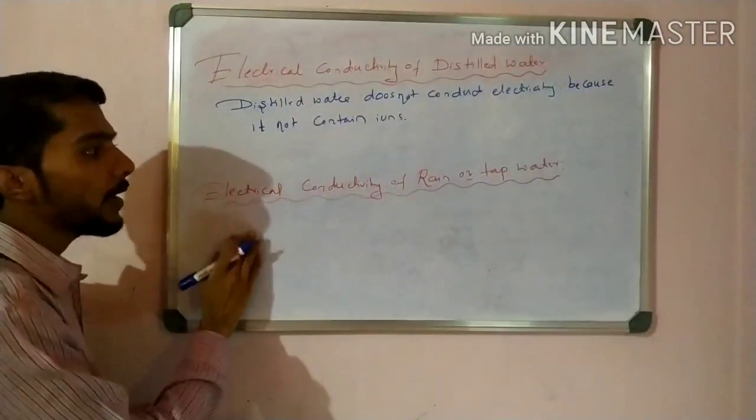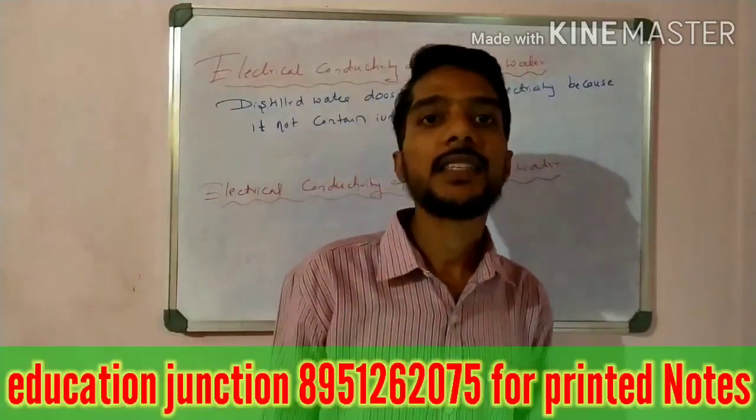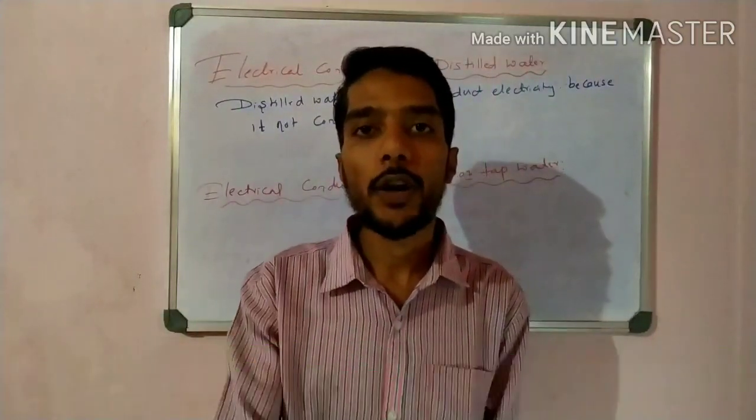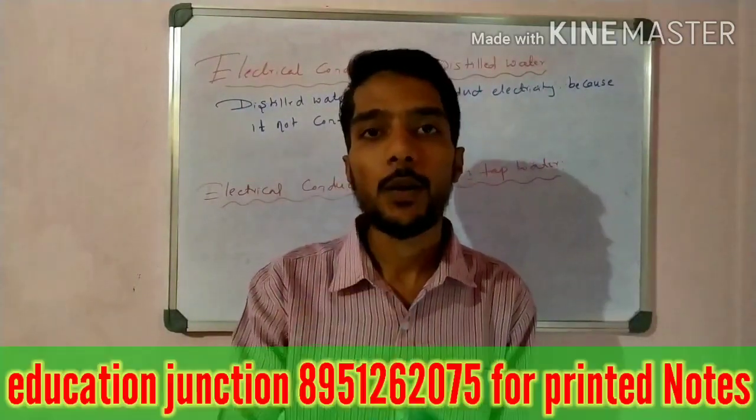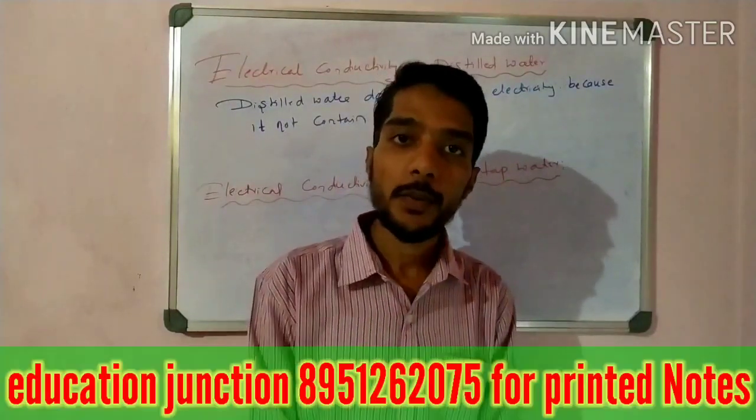The next point is electrical conductivity of rain or tap water. So in rain and tap water, the current flows easily. Why does current flow in tap water and rain water? The answer: are ions present or absent? Yes, ions are present. Right?